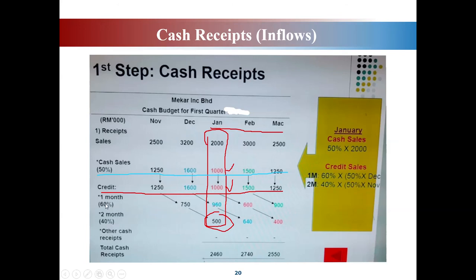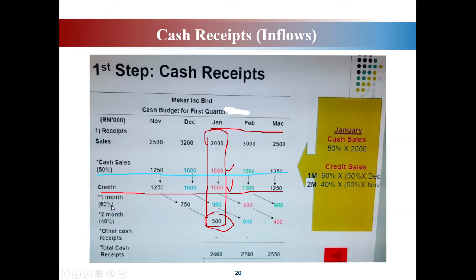So 60% from 100%, 40% from 100%. Understand? It means for this one we don't involve the percentage in cash sales. Okay? We do it separately. Even though this is 50% of sales, this amount now will become 100% because of 60% and 40%.